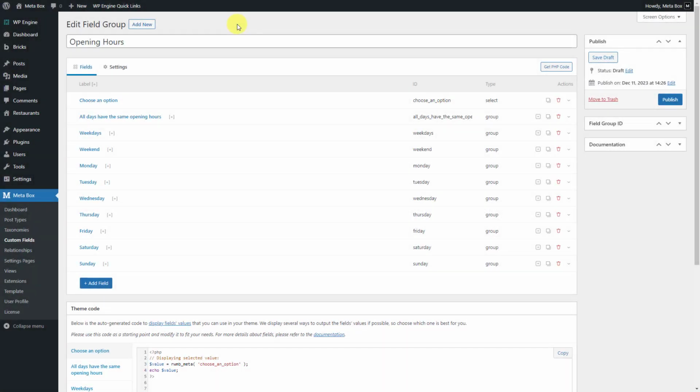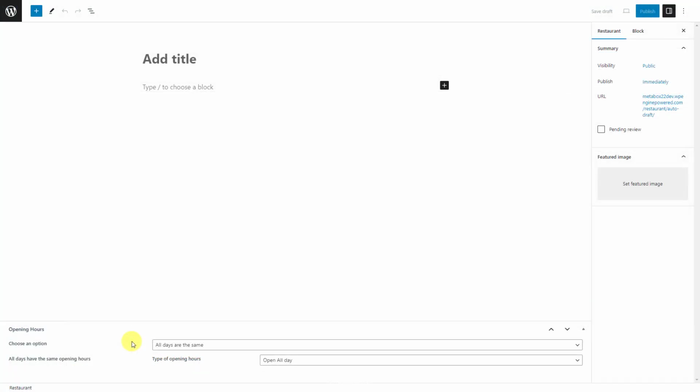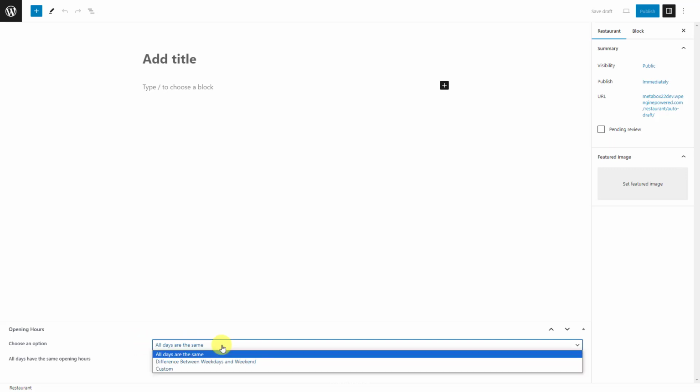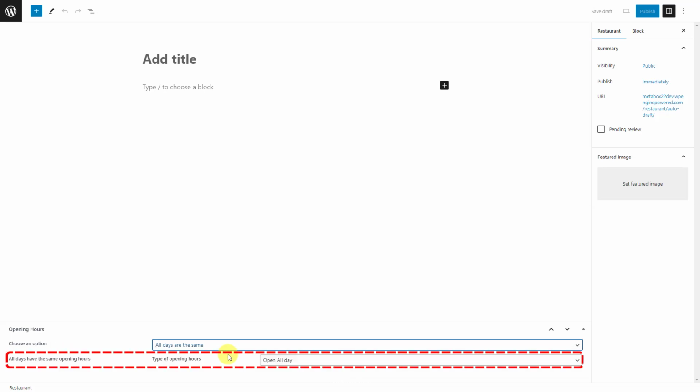I will create custom fields following this structure. It looks quite complicated, but I'll explain the logic and how they work in detail right now. To save time and effort when inputting data, I use a select field to set 3 options. Corresponding to each option, we have different fields show up. If the restaurant has the same opening hours on all days, only this field will be displayed.